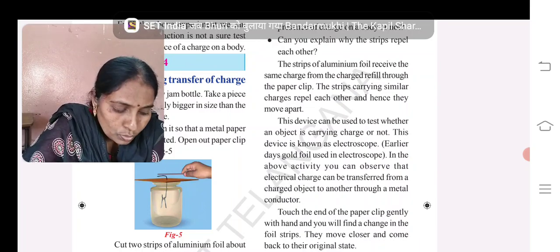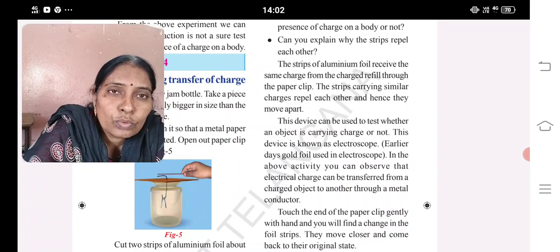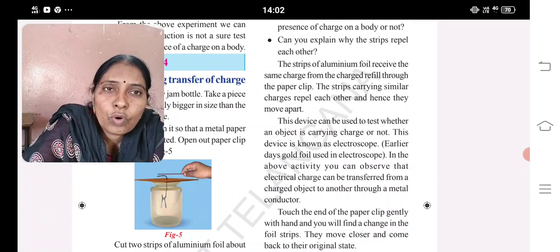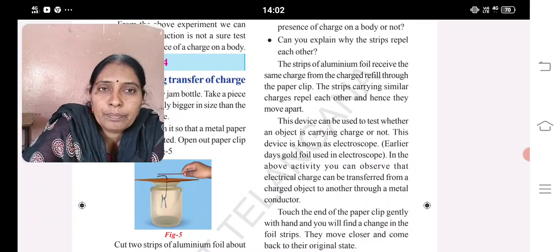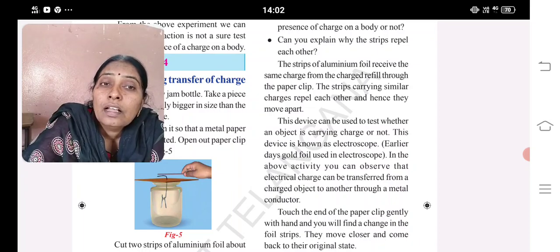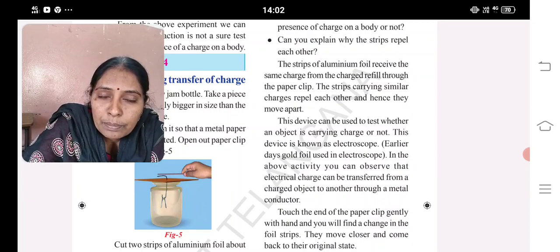Cover it with a cardboard and make a hole in that. Through that only we have to pass the metal wire and a paper clip. Now you take a refill, rub it and just touch the paper clip. What happens? It makes our aluminium foil strips repel each other.